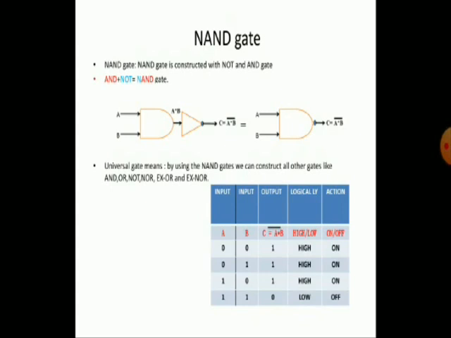The last condition you observe, both inputs are high, meaning 1 into 1 is 1, but 1 complement is 0. So this is the NAND operation. Simply we can say it is exactly opposite of the AND operation. So that's why it is also constructed with AND and NOT gates.